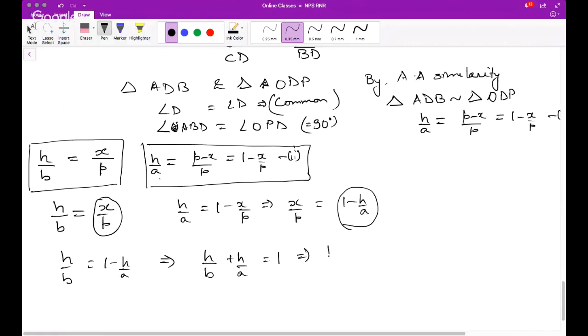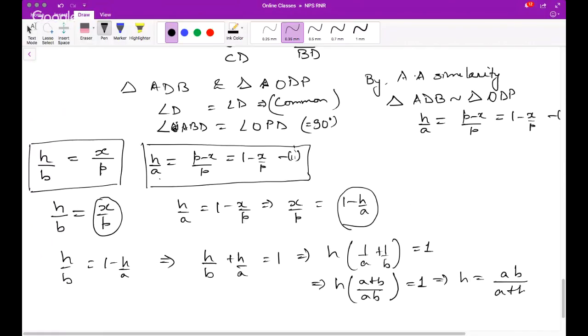This implies H common, 1 by A plus 1 by B equals 1. This implies H times (A plus B) by AB equals 1. So this implies H is AB upon A plus B.